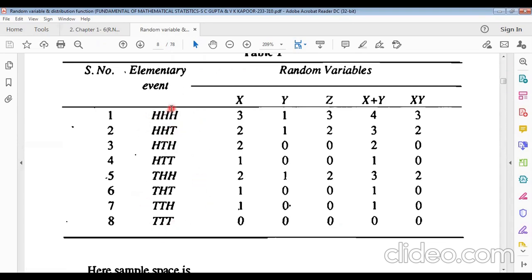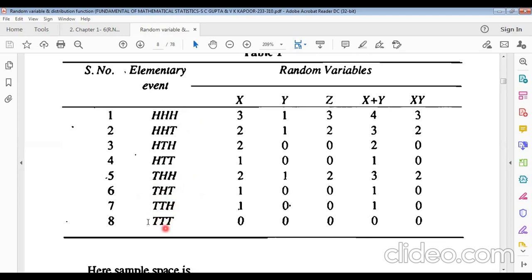This is the output. Total outcomes: first toss head, second toss tail, third toss tail. First toss tail, second and third head. First toss tail, second toss head, third toss tail. First toss tail, second toss tail, third toss head.